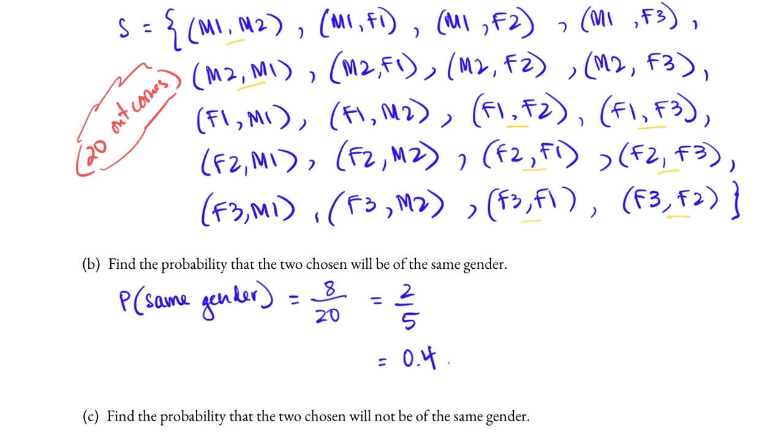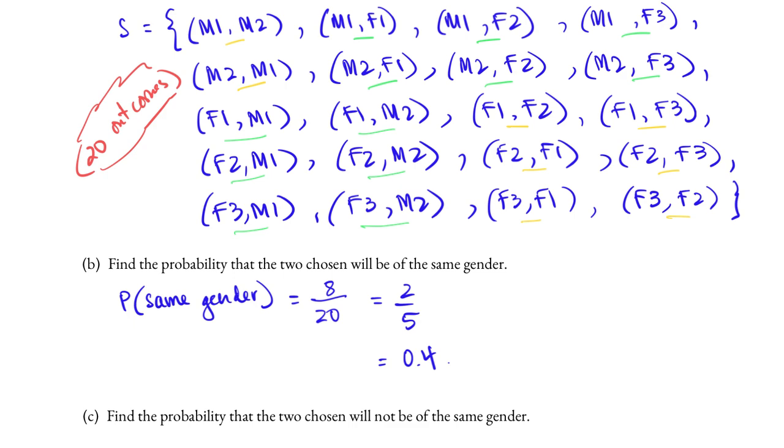Part C. Find the probability that the two chosen will not be of the same gender. We count the outcomes that have both a male and a female. This is M1, F1, M1, F2, M1, F3, M2, F1, M2, F2, M2, F3, F1, M1, F1, M2, F2, M1, F2, M2, F3, M1, F3, M2. There are a total of 1, 2, 3, 4, 5, 6, 7, 8, 9, 10, 11, 12.